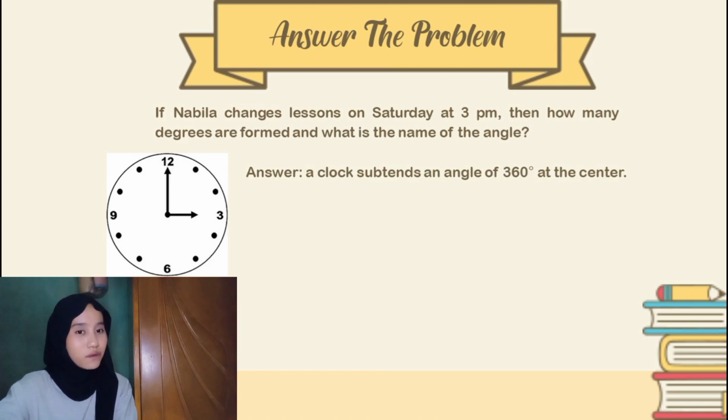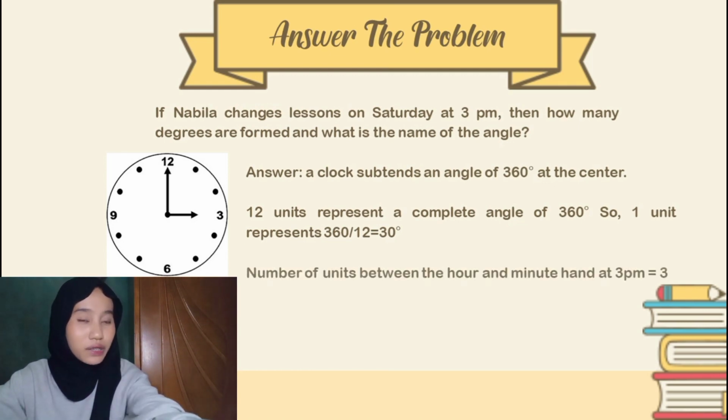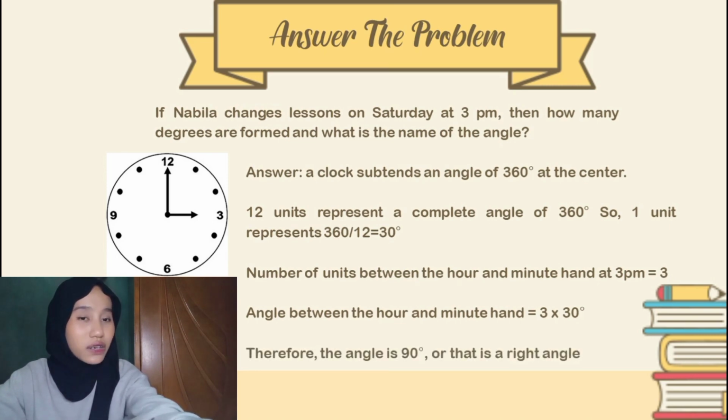We know that the clock is divided into 12 sections. 12 units represent a complete angle of 360 degrees. So, 1 unit represents 360 degrees divided by 12 equals 30 degrees. The number of units between the hour and minute hand at 3 p.m. is 3. The angle between the hour and minute hand equals 3 times 30 degrees. Therefore, the angle is 90 degrees, or you can say it is a right angle.